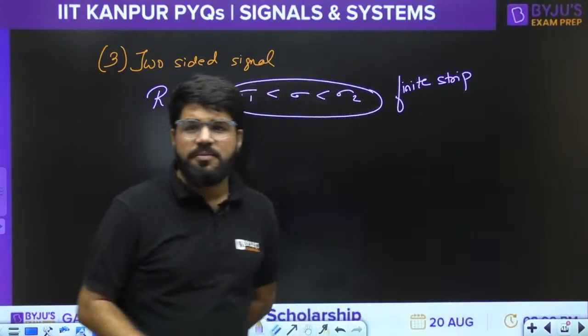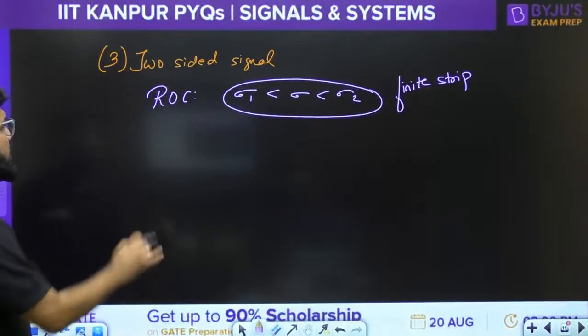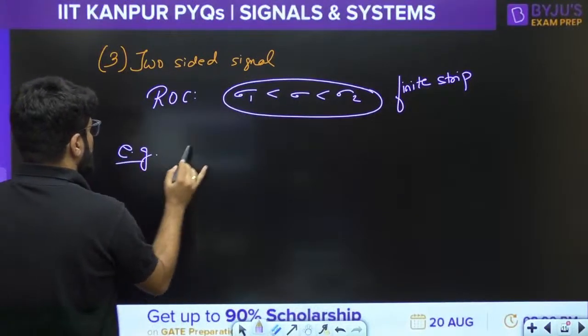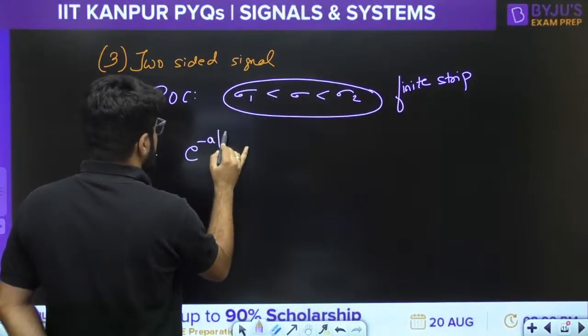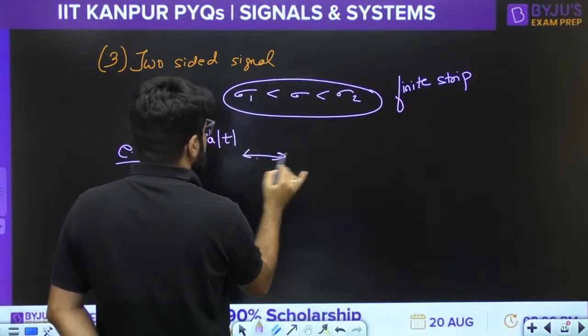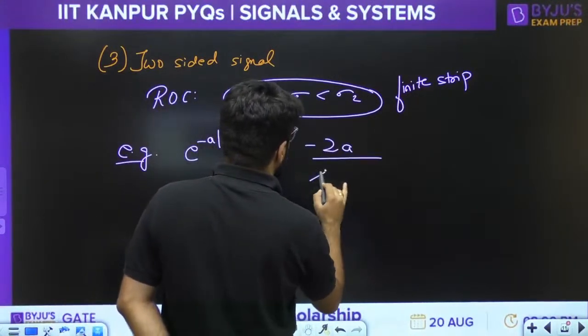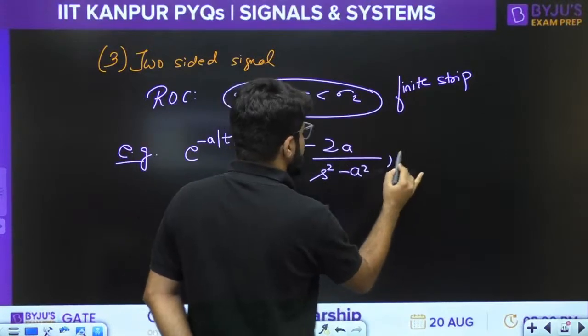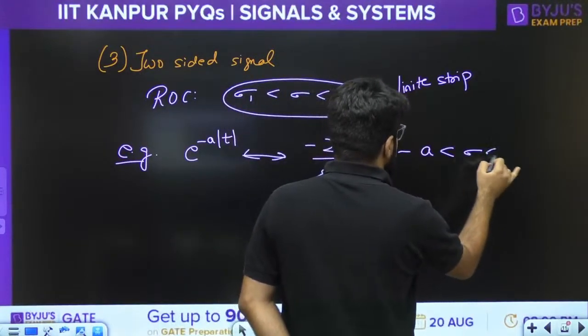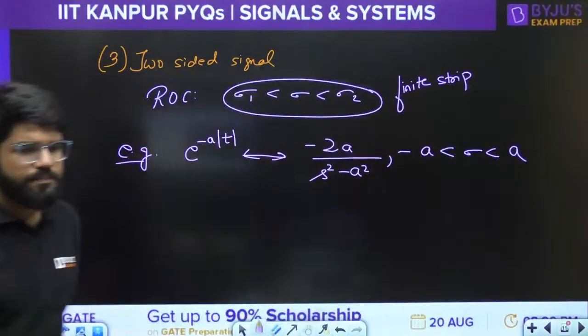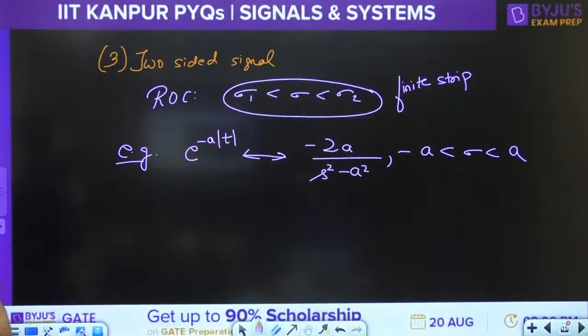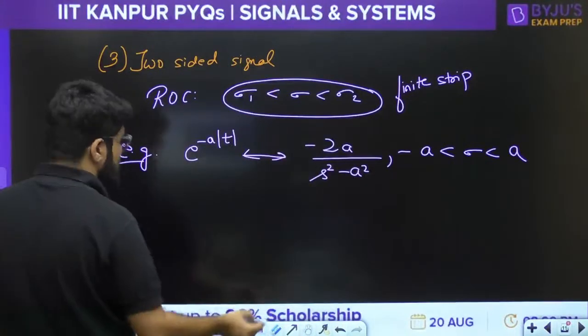That is a finite strip between two poles, right? Say for example, when you want to talk about the signal e power minus a mod t, this has the Laplace transform minus 2a divided by s square minus a square, with minus a less than sigma less than plus a. A finite strip from minus a to plus a.